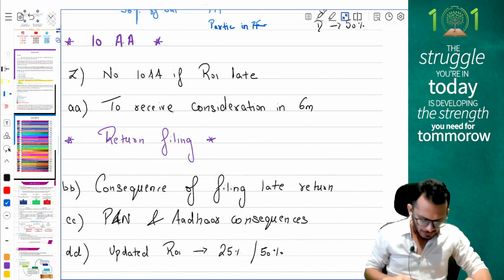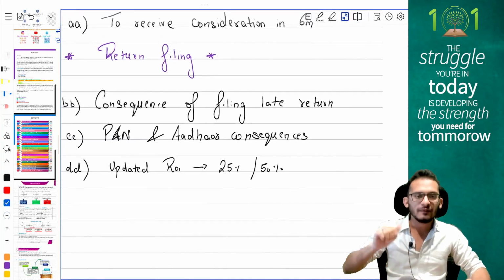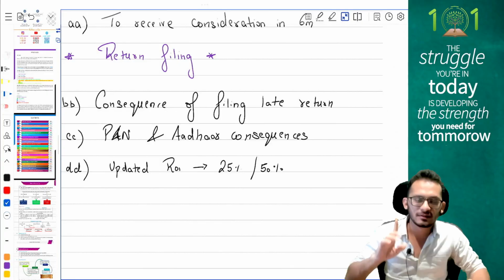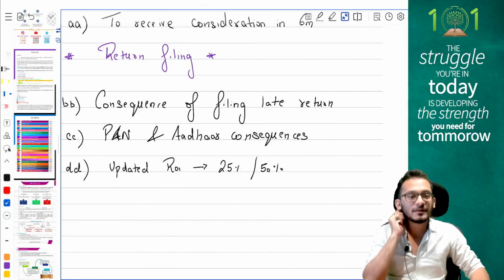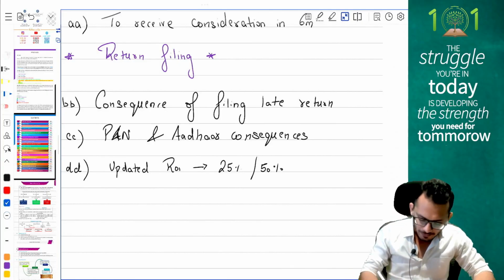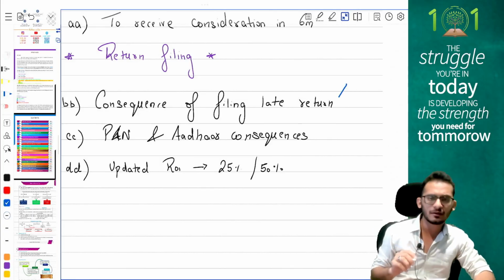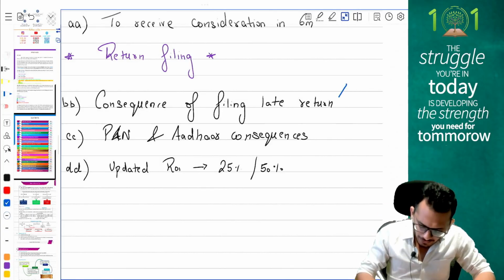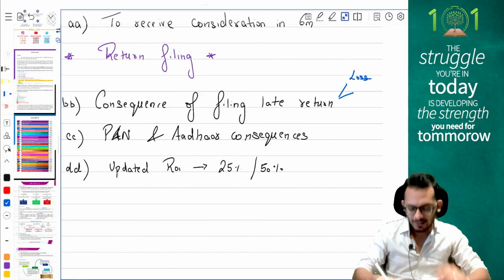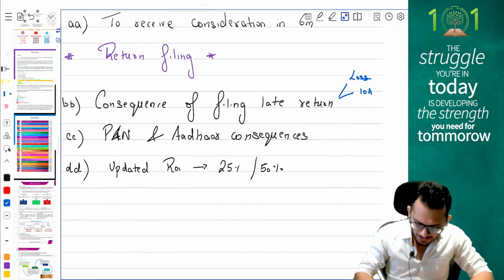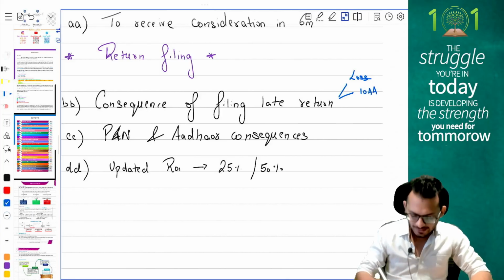Last 3 things for you, which are return filing provisions. First is the theory question. What happens if you don't file return on time? Quickly tell me. One, you will not be eligible for carry forward of losses. Second, you cannot claim section 10AA.